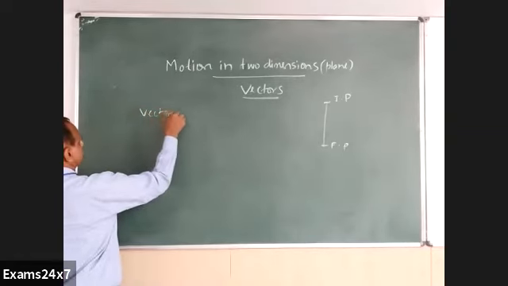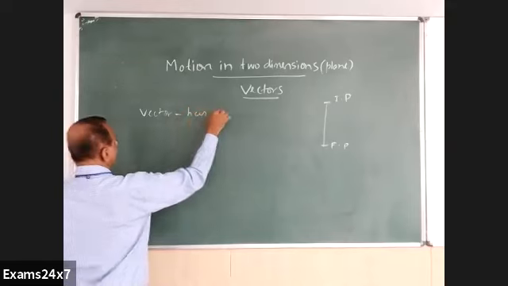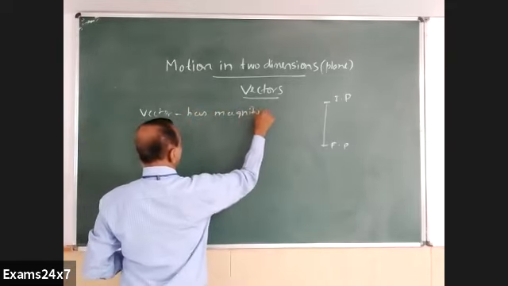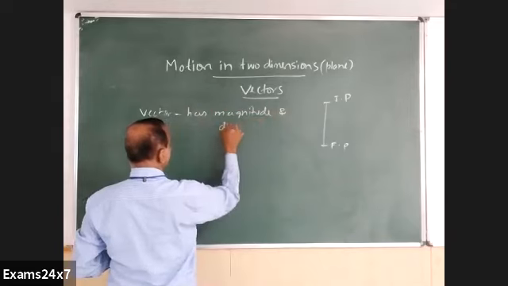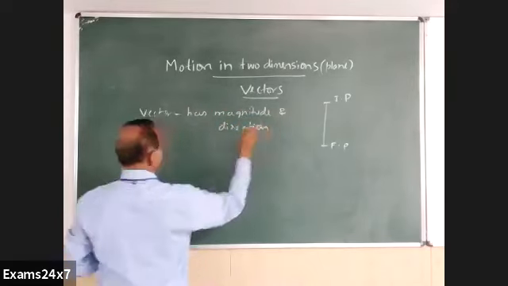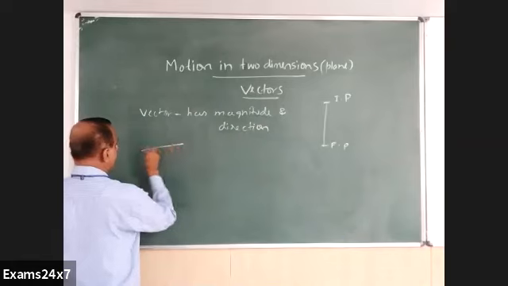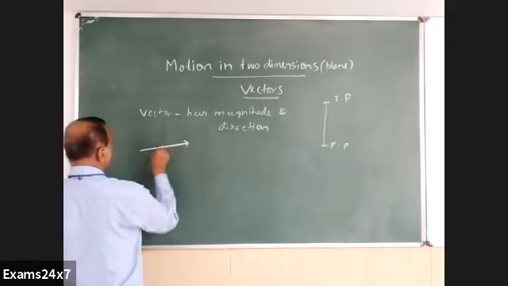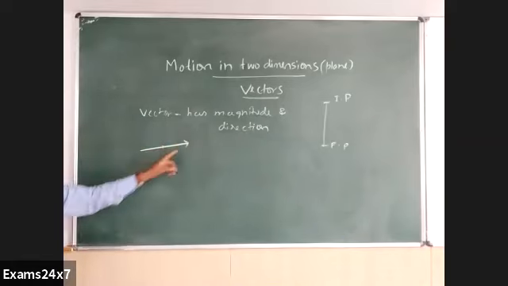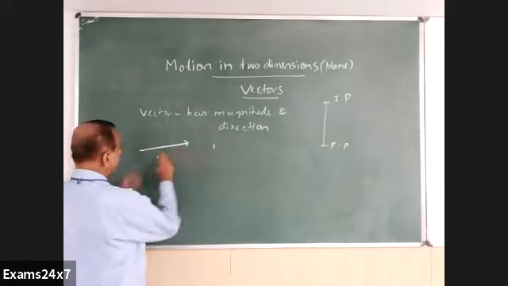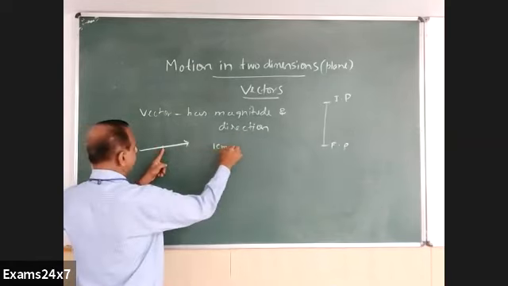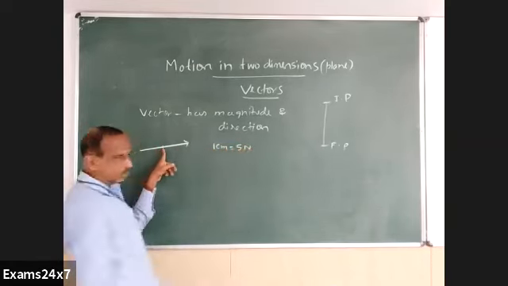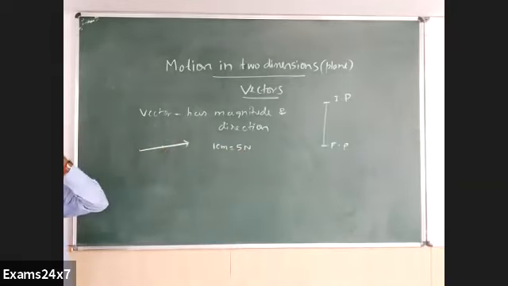A vector has a magnitude as well as direction. It is represented by a line with an arrow mark. Now this line I have shown implies that if I mention, say each is a centimeter, 1 centimeter is equal to, if I keep a scale of 5 Newton, then what does it mean? What we can say in a statement is indicated by this line with an arrow mark.